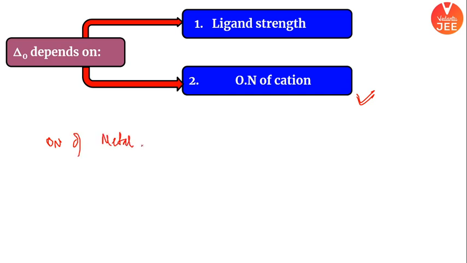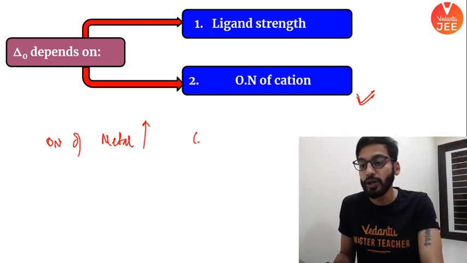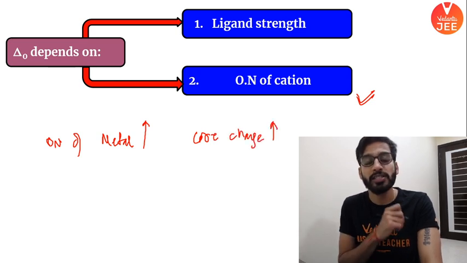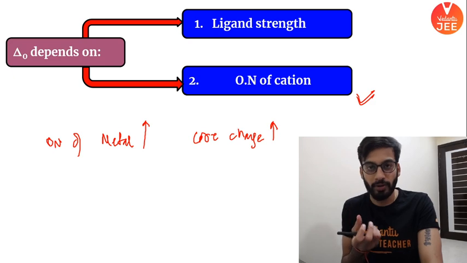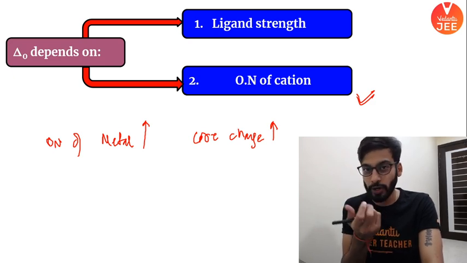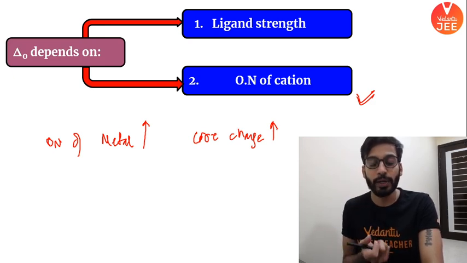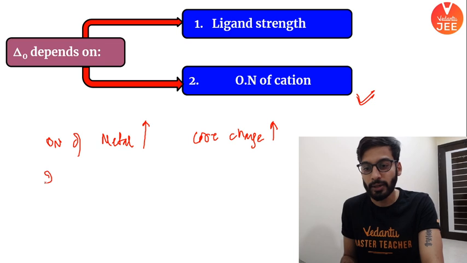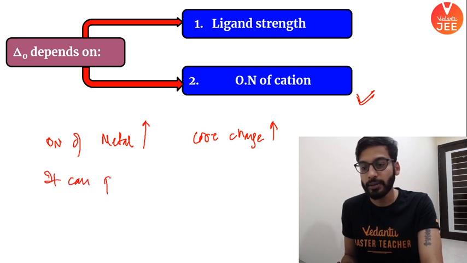If the oxidation number of the metal increases, core charge increases. What increases, beta? Core charge increases, meaning the metal ion becomes more positive. The charge becomes very, very strong, so it will attract more ligands. It can polarize more ligands.